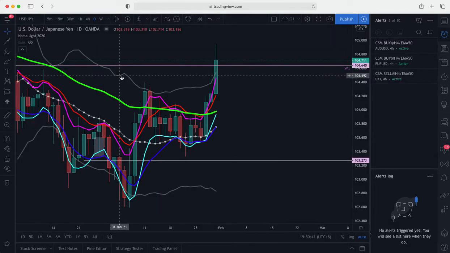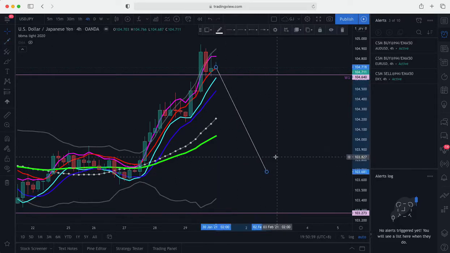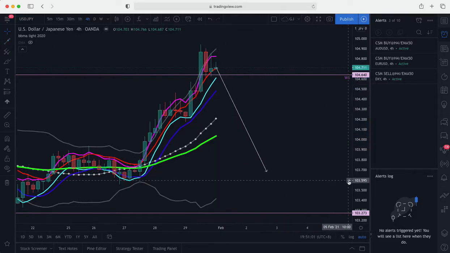On daily time frame, we can see price closed strong bullish outside the Bollinger Band. This is CSM buy, and H4 is starting to close inside the Bollinger Band. So this is an MHV sell. We want to wait for CSM sell before we enter here and continue to go down.